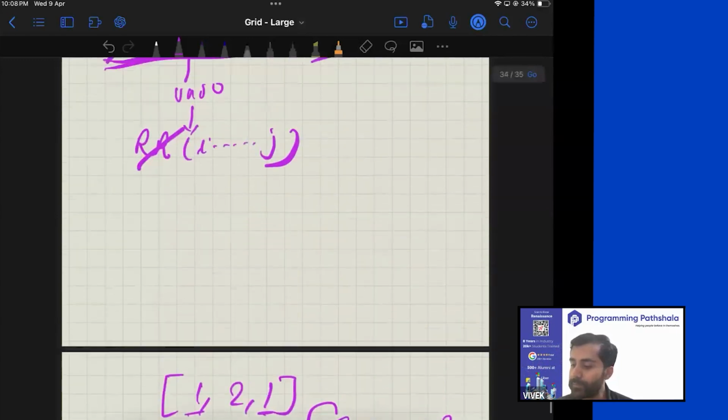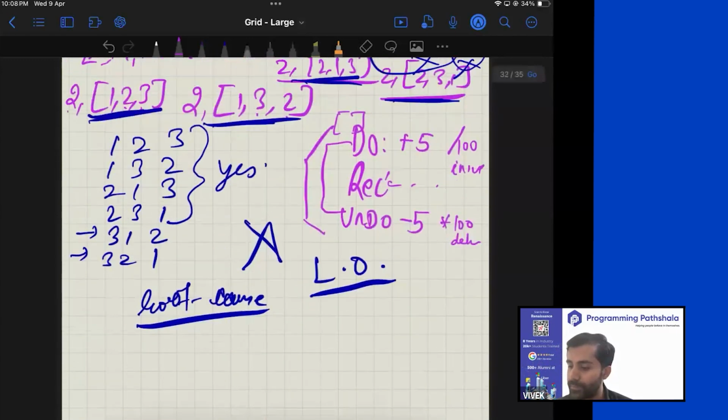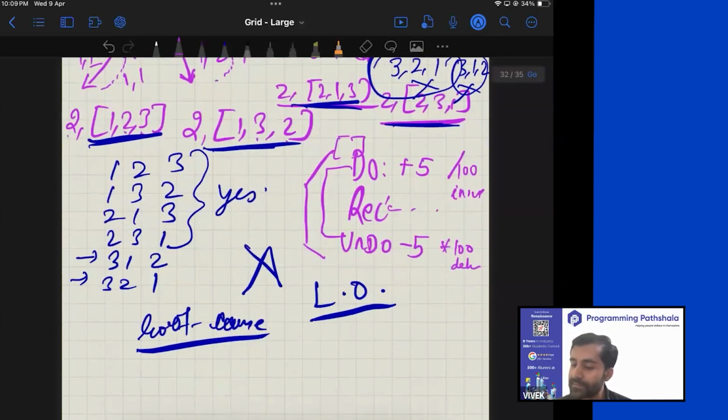Now, if you use the same approach that we just discussed here to generate all the permutations, will you be able to print all the distinct permutations? Will you be able to do that? No, you will not be able to do that. So what to do in that case?